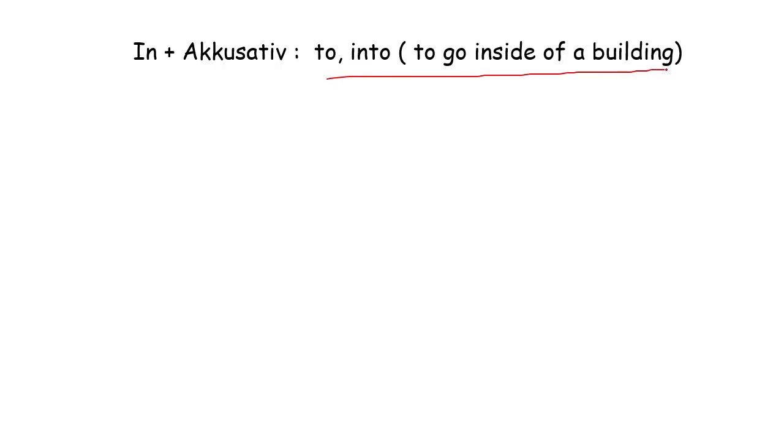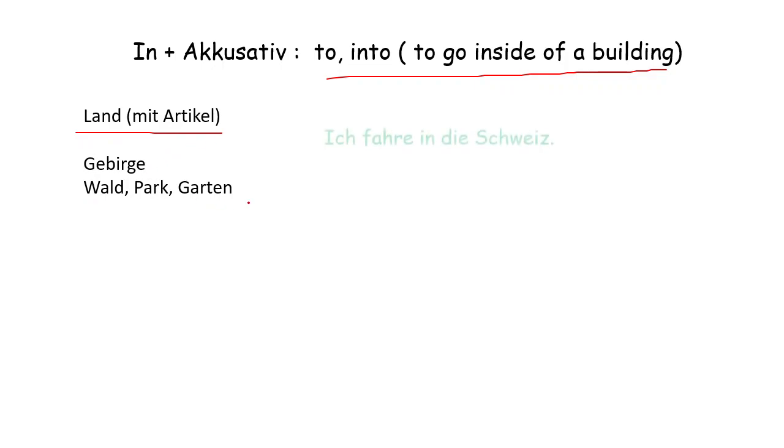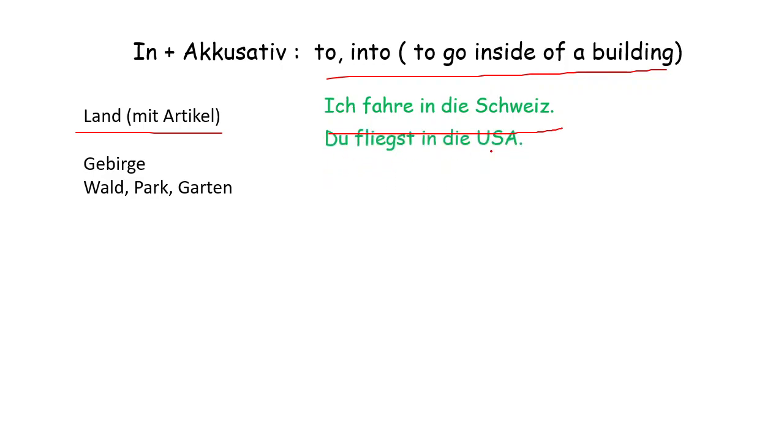In means into, inside the building. If you are going inside something, or to countries with articles, Wald, Park, Garten: Ich fahre in die Schweiz. Du fliegst in die USA. So if the country has an article, we use in instead of nach. Ich gehe in den Park.